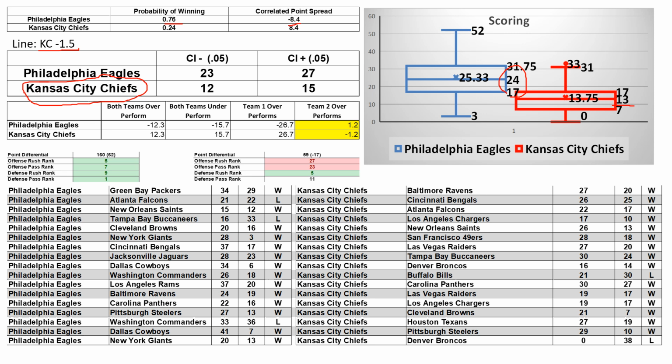And then when you come over here to the right, you look at it and say, Philly is stacked on offense, rush, pass, defense, rush, pass, and so on and so forth. And then you come over here and you kind of have a poor KC offense. What I'm going with here is the Bayesian adjustment.